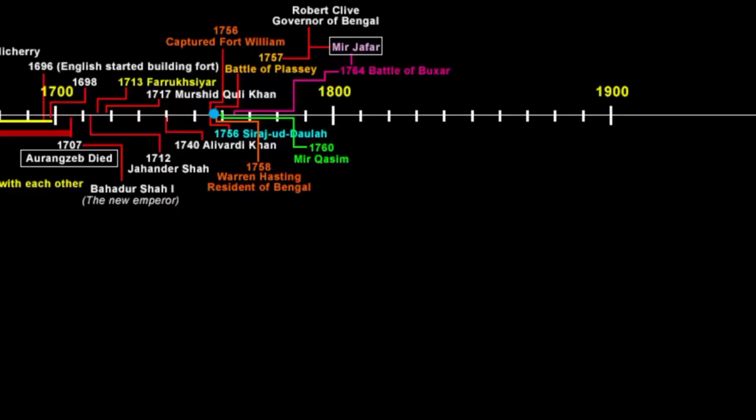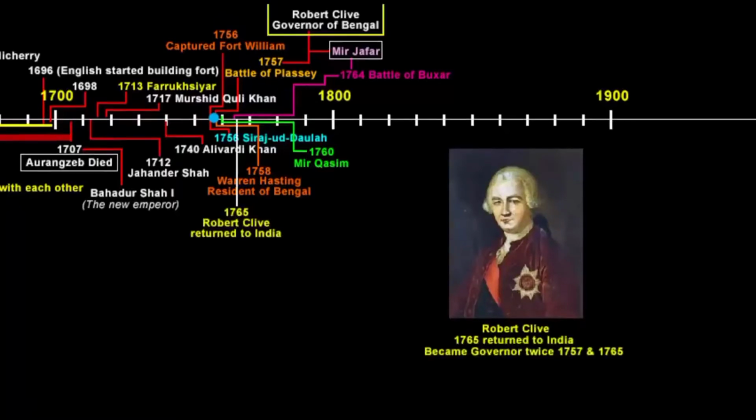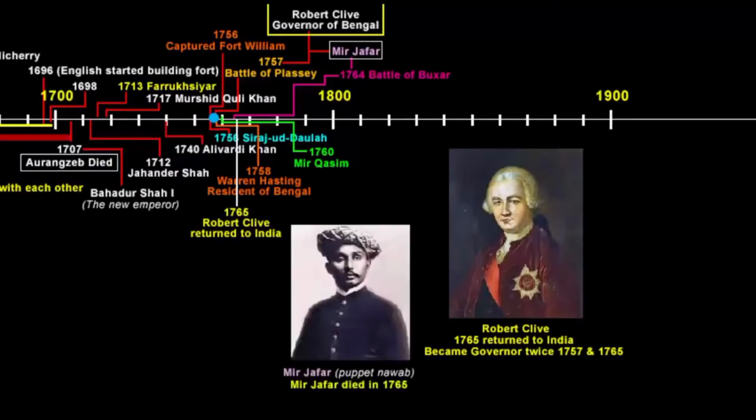During the Battle of Buxar, Robert Clive was in England. He returned to India for the second time in 1765 and was appointed the Governor of Bengal for the second time, from 1765 to 1767. In 1765, Mir Jafar died, and soon after his death, the mood of the company changed, because the company demanded more money from the Nawab to finance its wars and meet the demands of trade and its other expenses. It wanted more territories and more revenue, and a lot of times these puppet Nawabs would not listen, as they had to maintain a basic appearance of dignity to gain respect in front of their people. So basically, the company was tired of the puppet Nawab system.